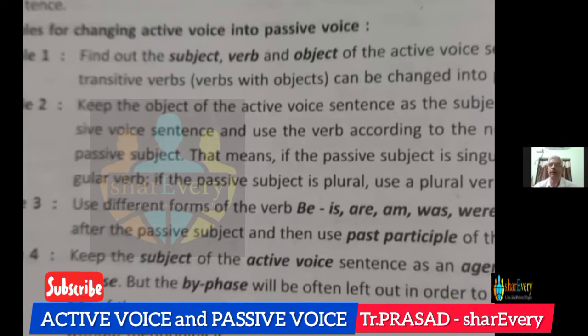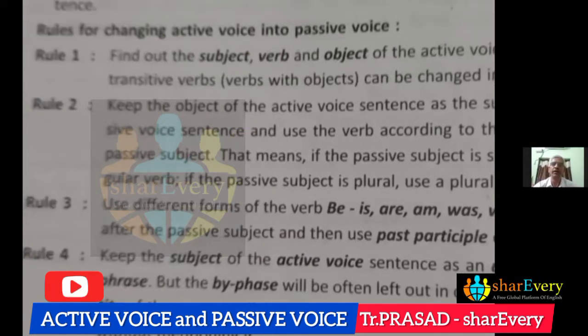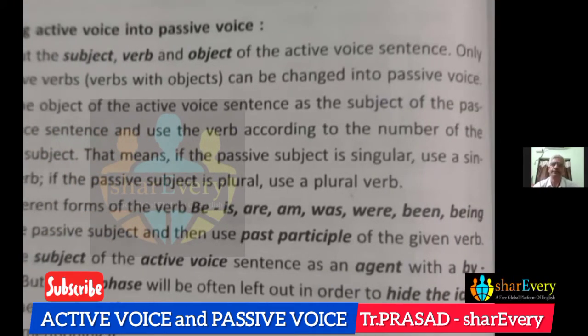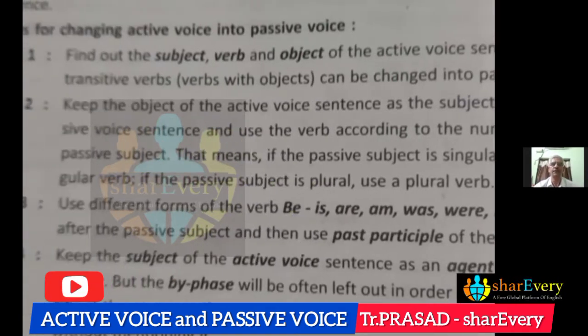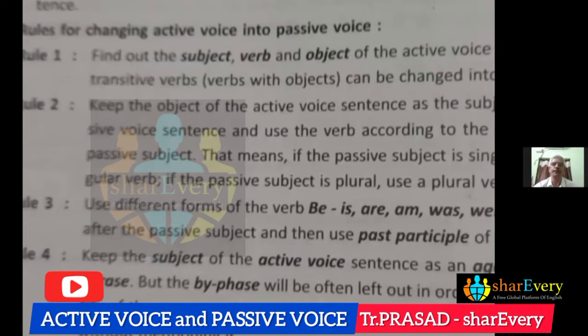And then the next and important thing is choosing the helping verb. To say, for any grammar topic, thorough knowledge of tenses is essential. In passive voice, the key point is choosing the helping verb.